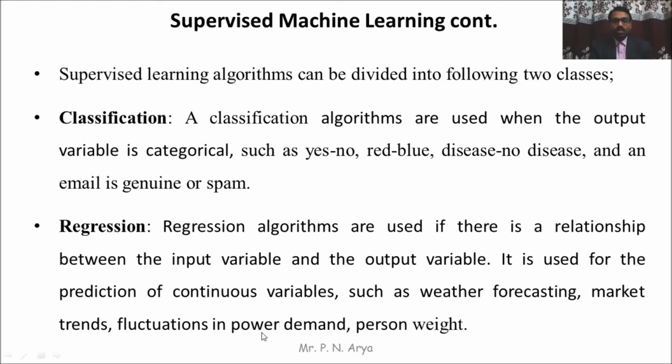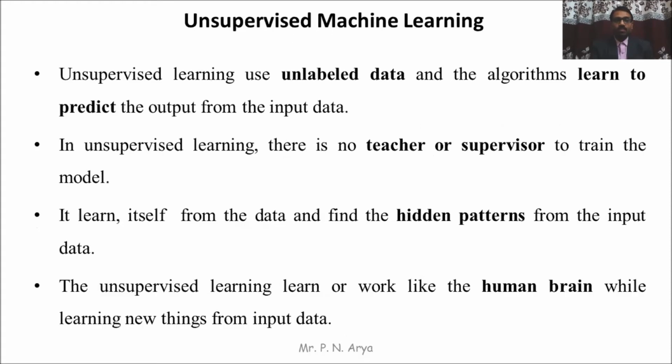These are not constant; they change frequently. So where the values change frequently, we use regression, where the output depends on the input. So this is the regression algorithm. Different types of regression are used: linear regression, logistic regression, etc. These are the types of regression.